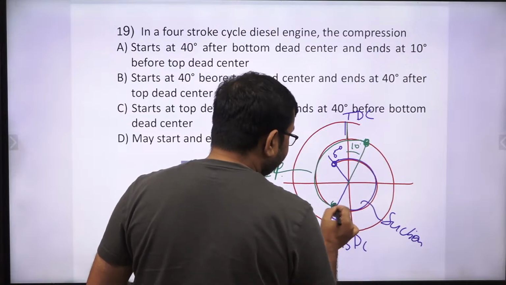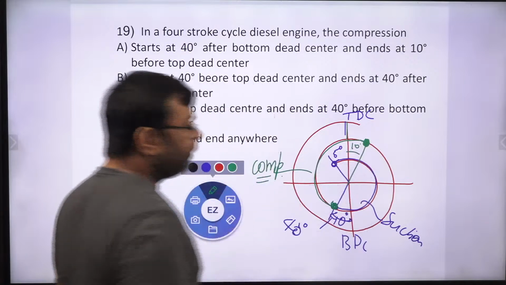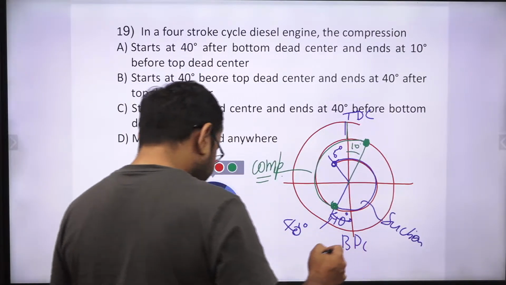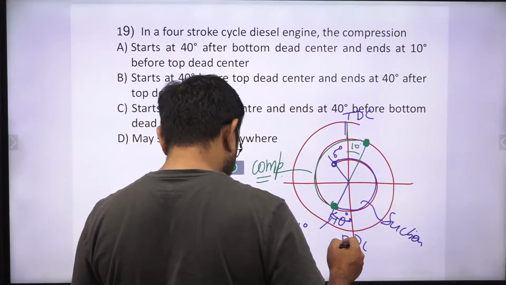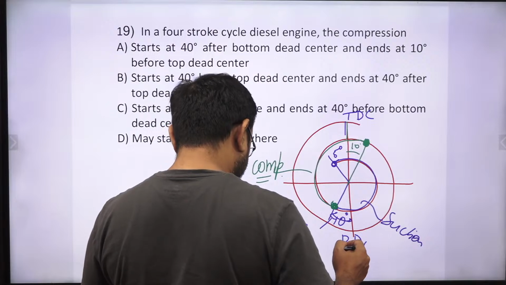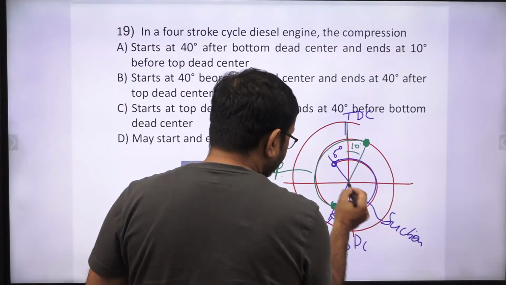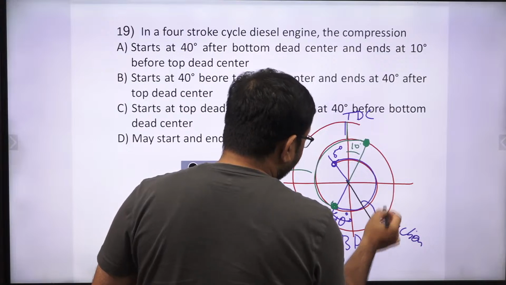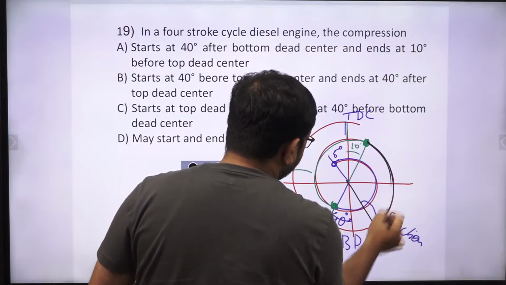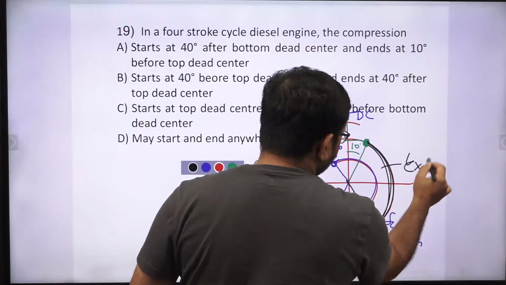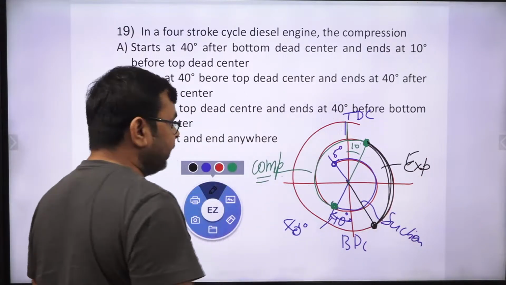So from here the compression takes place, yes or no? And after that, from here to 40 degree just before the BDC, this is the expansion zone where we can get work output. This is expansion, yes or no?